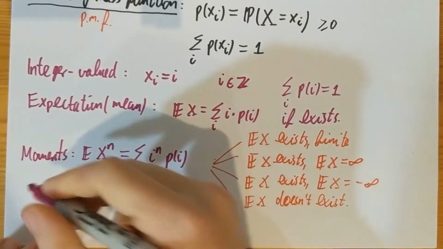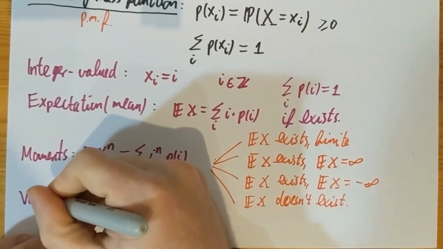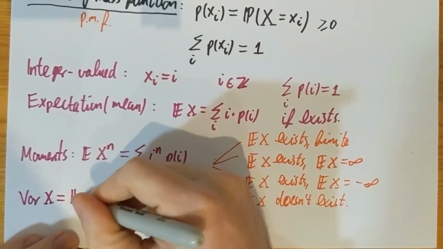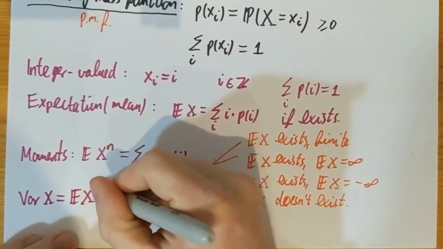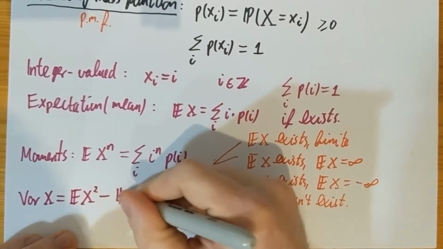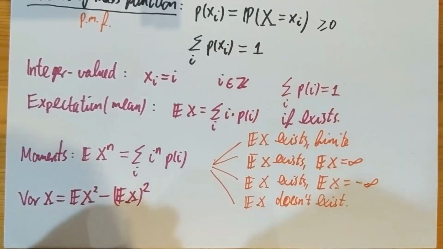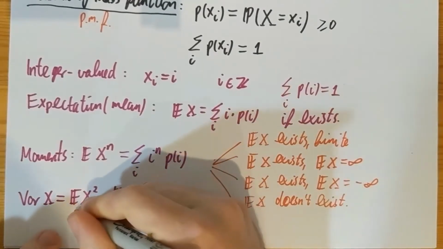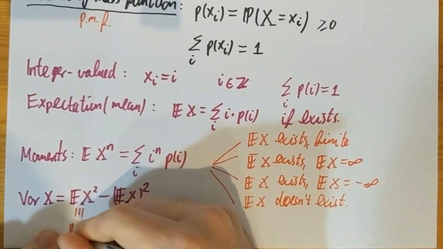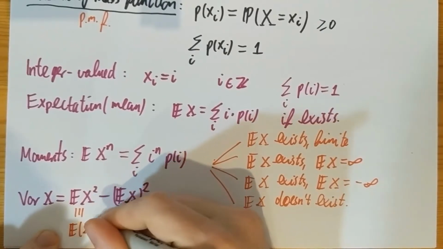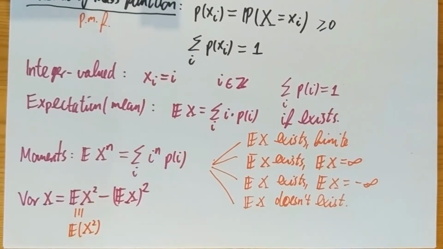And so once you have the moments, then of course you can define the variance of X, actually in 2 different ways. You could say it's the expectation of X squared minus the square of the expectation. And again, a notational remark here. If I just write E of X squared, by this I mean the expectation of X squared and not the square of the expectation.